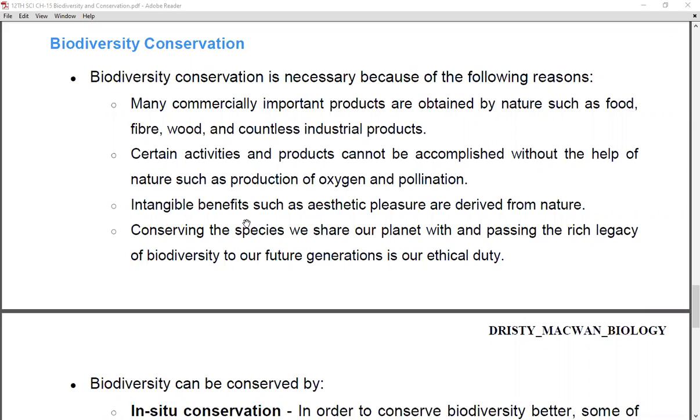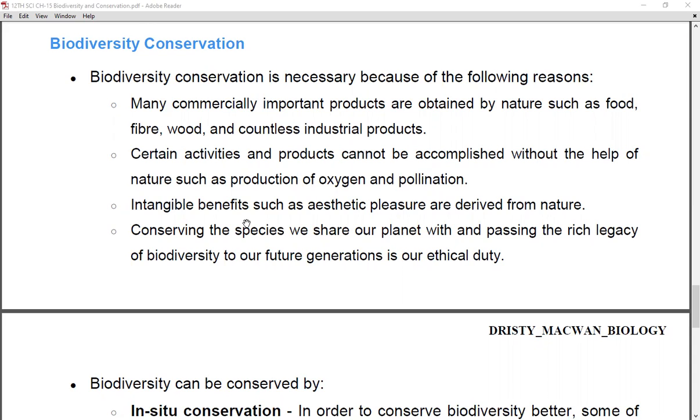The fourth point about why we should conserve biodiversity is that these are the species we share our planet with, and passing this rich legacy of biodiversity to our future generations is our ethical duty.